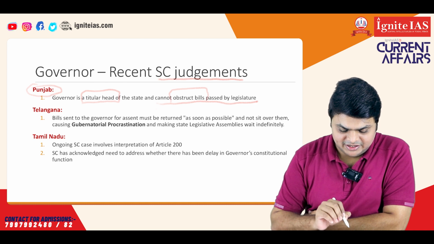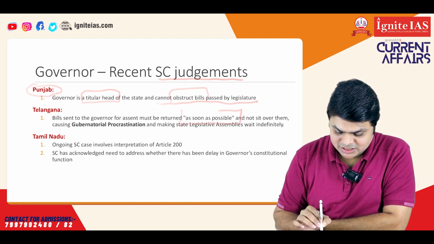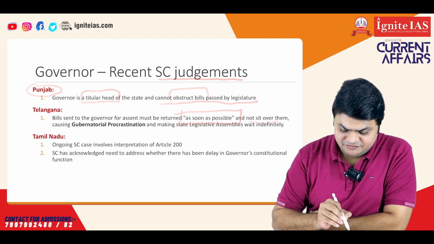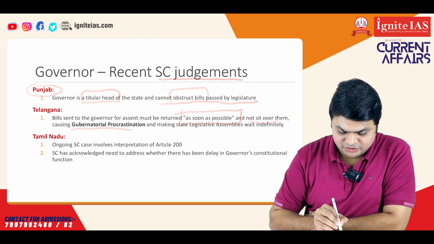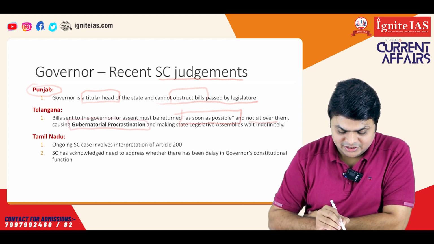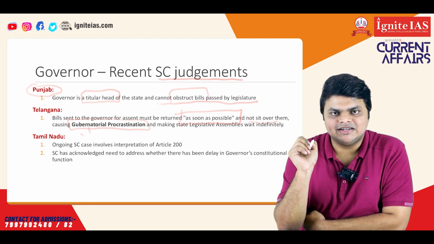Similarly, in case of Telangana, the Supreme Court has mentioned that the governor should act as soon as possible and not sit over the bills. Because if he sits over the bill, it may cause gubernatorial procrastination. This is the term used by the Supreme Court. Gubernatorial simply means relating to the governor's office, and procrastination is nothing but delay. So this term simply means delay in the governor's activities.